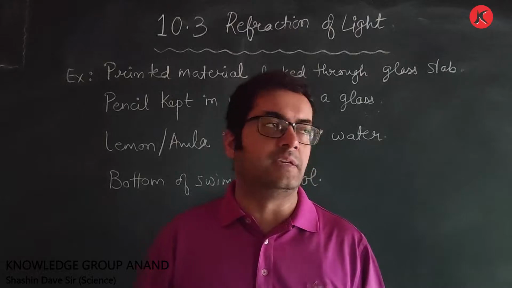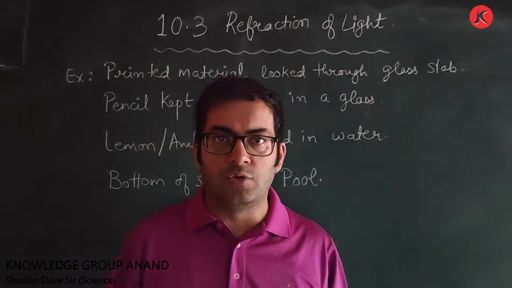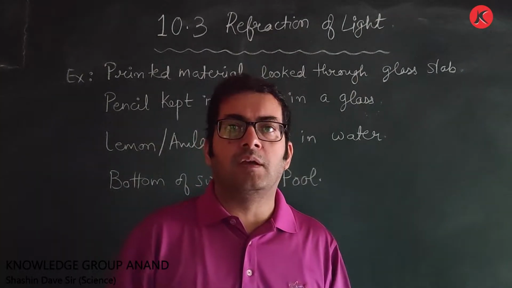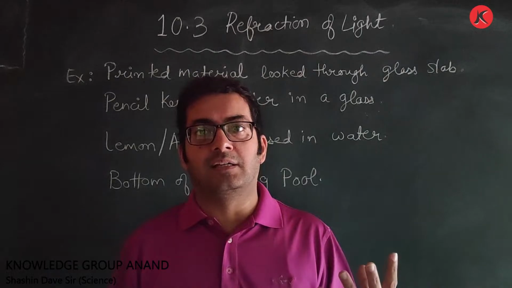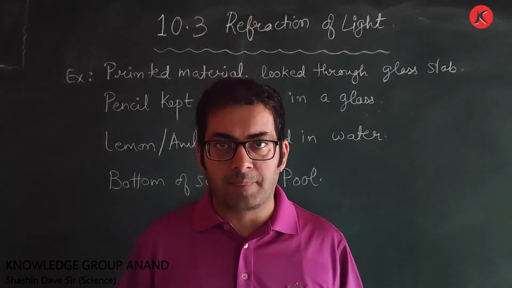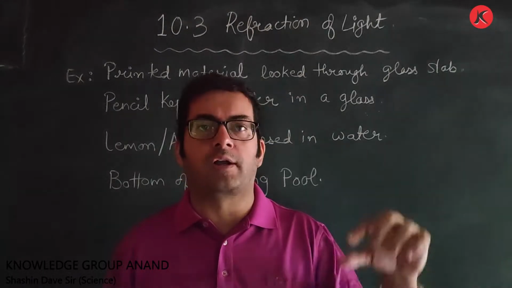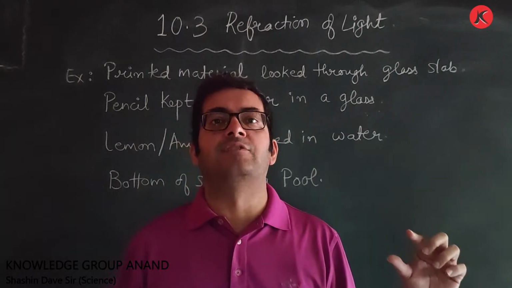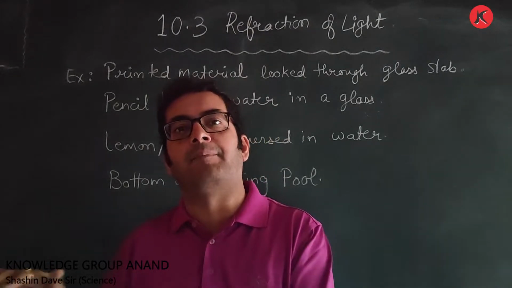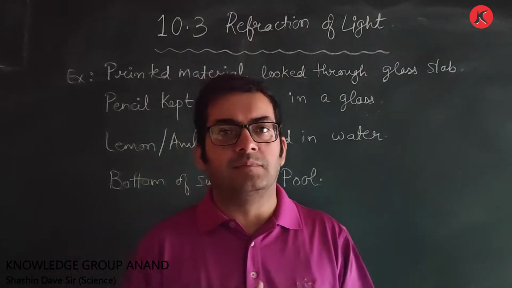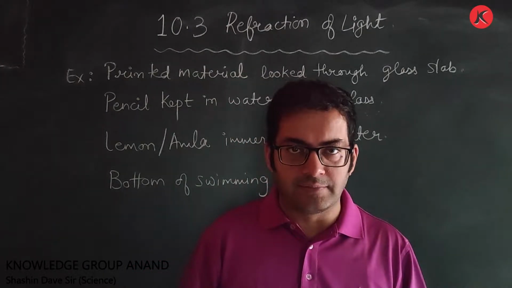One more example that we see is that when a lemon or amla is immersed in a salt solution and put in a glass jar, when you look from outside, it appears to be larger than its actual size. Right? So when you take out that amla or lemon from the water, you will see its size is smaller than what it appears when it is immersed in water and kept in a bottle. Again, the phenomenon is the same, that is the refraction of light.